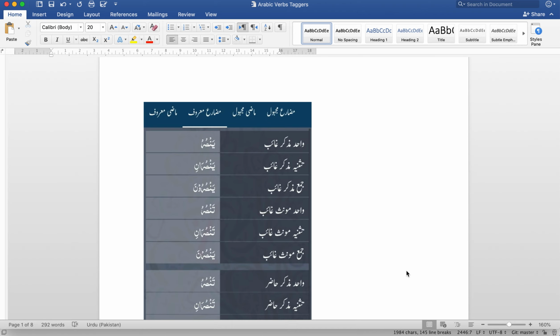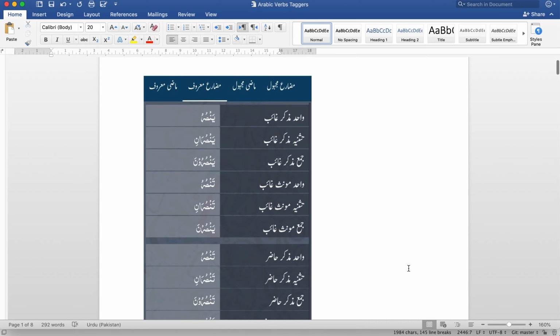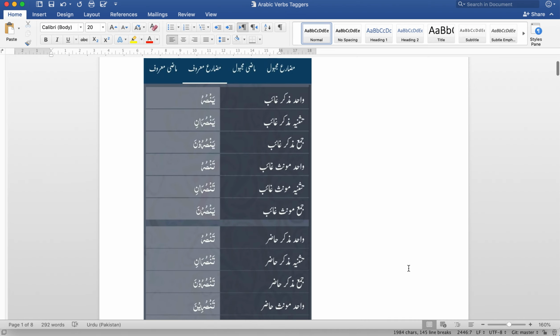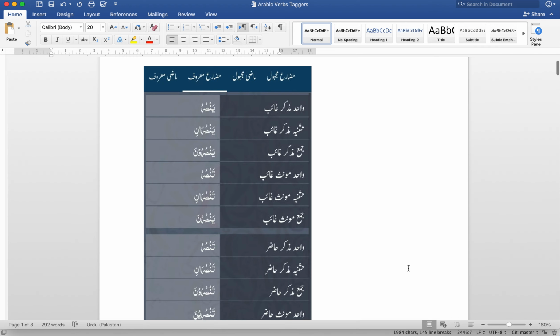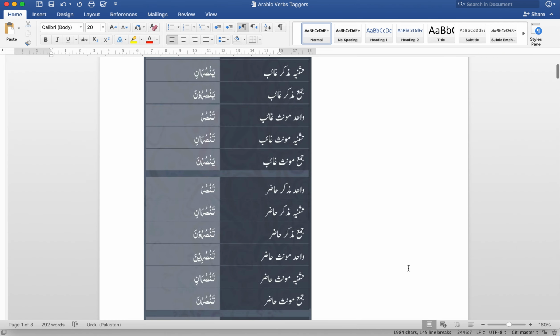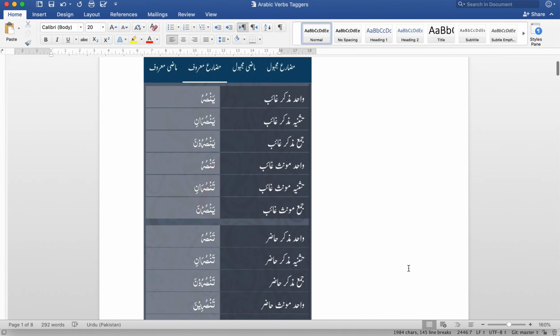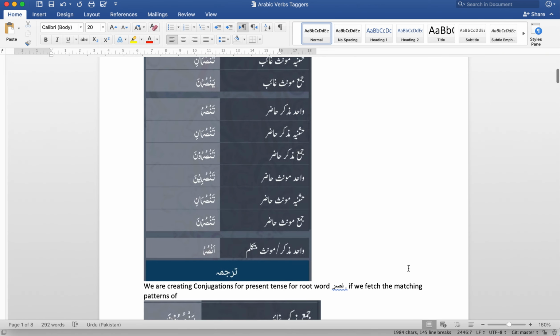We'll just discuss the generation of Arabic conjugations. For example, we can see here that all of these conjugations are against the given root word noon, sad, and ra. As it was discussed earlier, we will generate 18 different conjugations, and by combining the last two, it becomes 14. However, these were generated with the help of some algorithms.